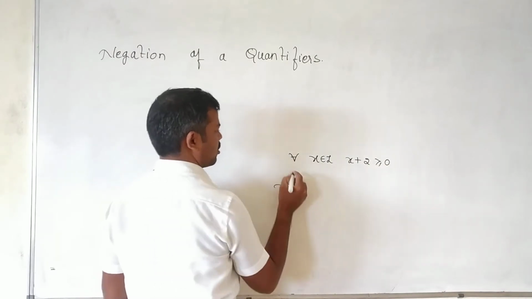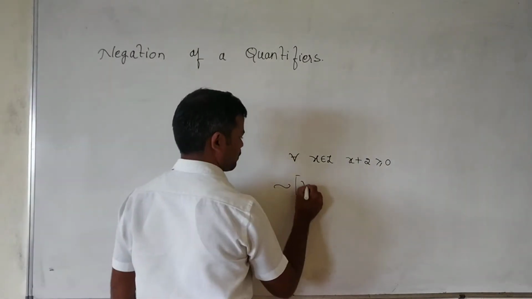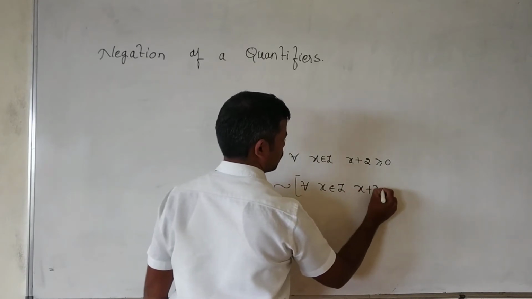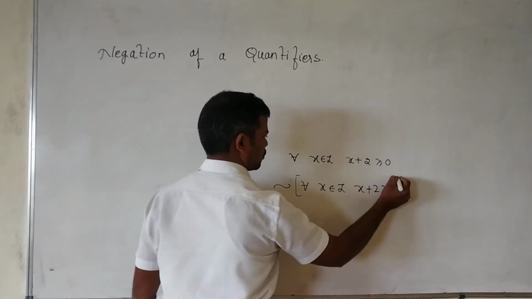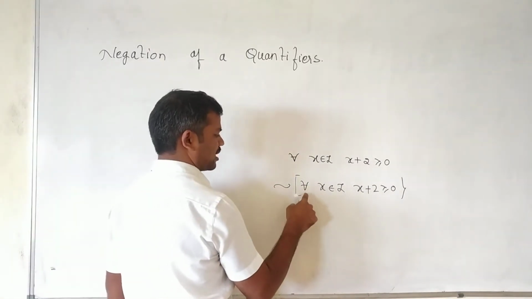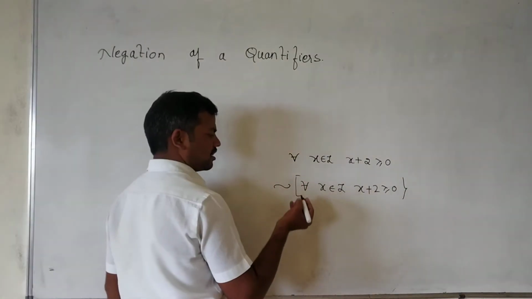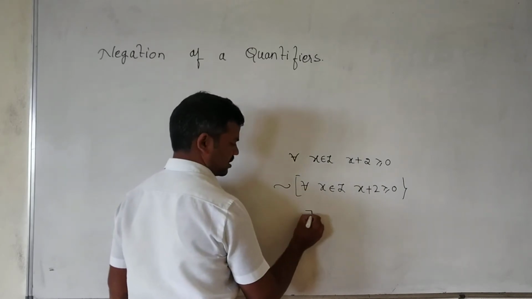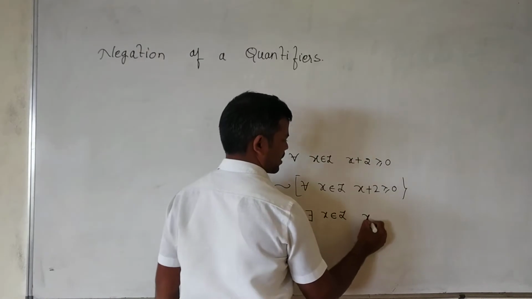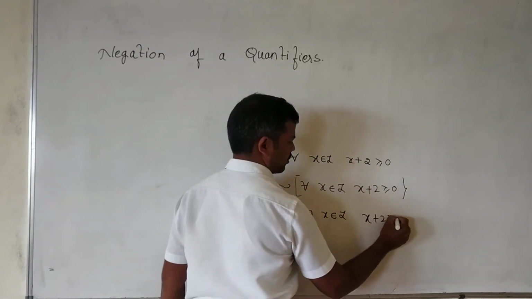So the negation of this, for all x belongs to Z, x plus 2 greater than or equal to 0: for all becomes there exists, there exists x belongs to Z so that x plus 2 is greater than or equal to 0.